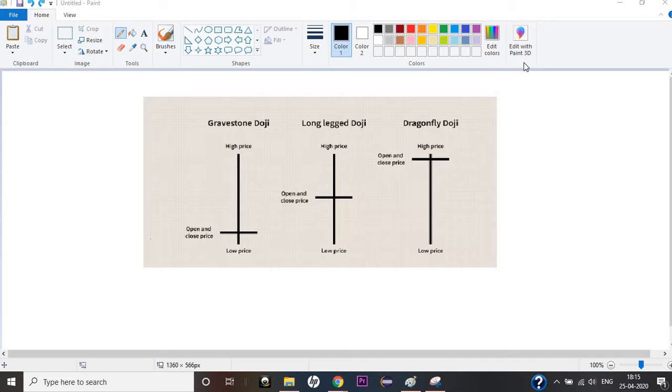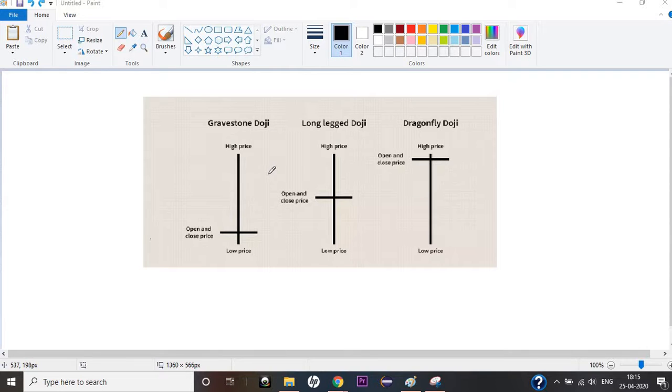Doji is just the opposite of the Marubozu candlestick, where you have only shadows, you don't have any body. There are three types of dojis: gravestone, long legged, and dragonfly doji. We'll cover each one of them. Let's pick the first one.